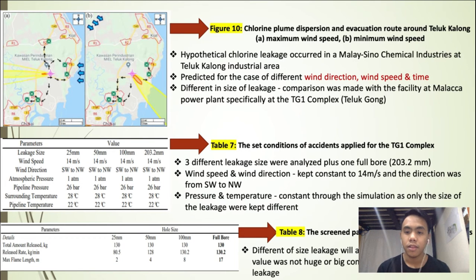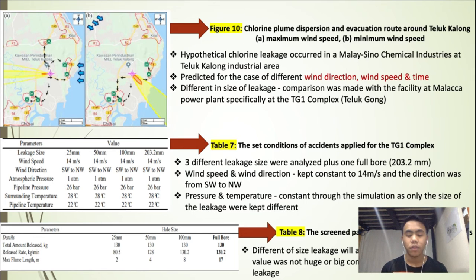For figure 10, you can see that there is chlorine that we used as the main component of chemical compound, on the Malay Sino-Chemical Industries at Telok Kalong Industrial Area. The second scenario has wind direction, wind speed, and time. Lastly is the different size of leakage compared to the facility of Malacca Power Plant.